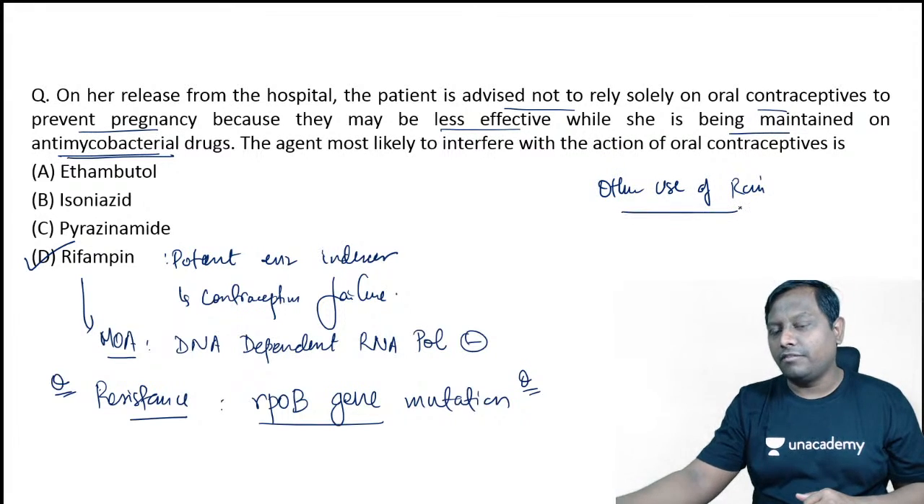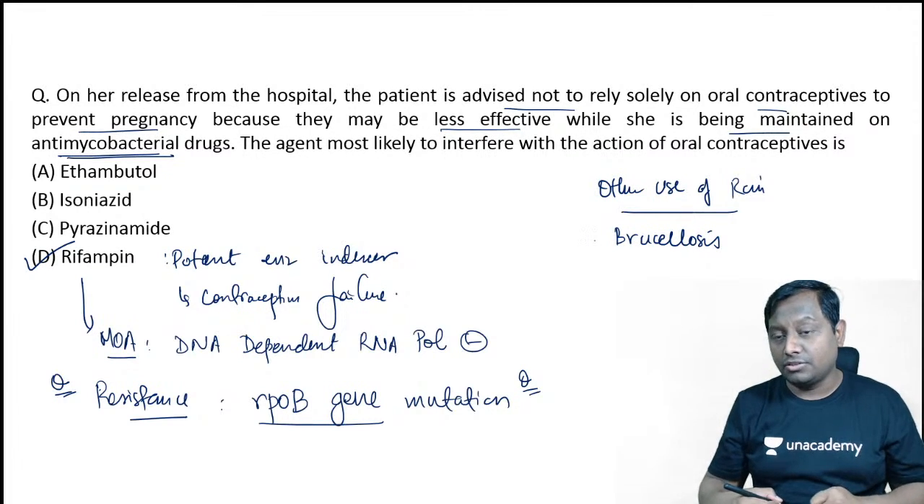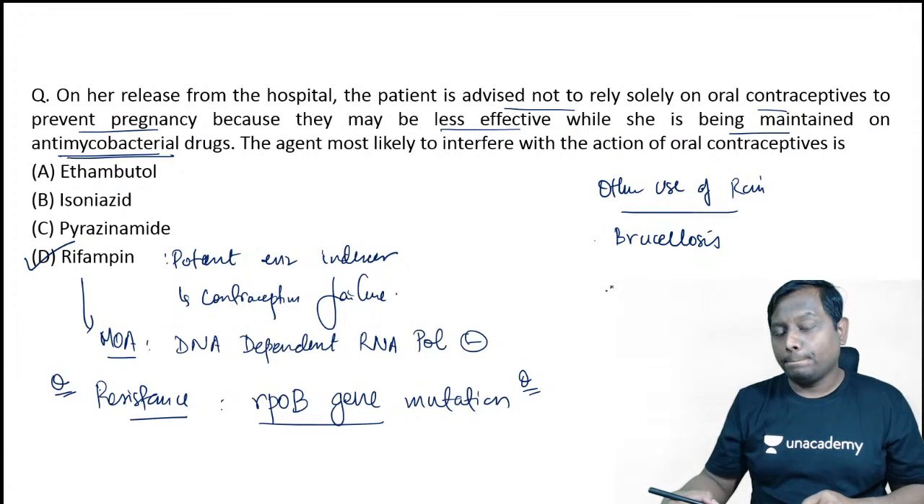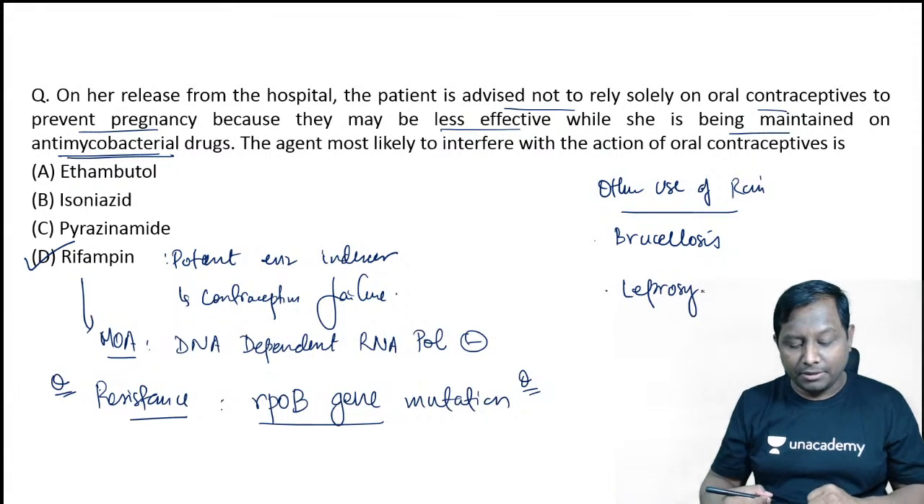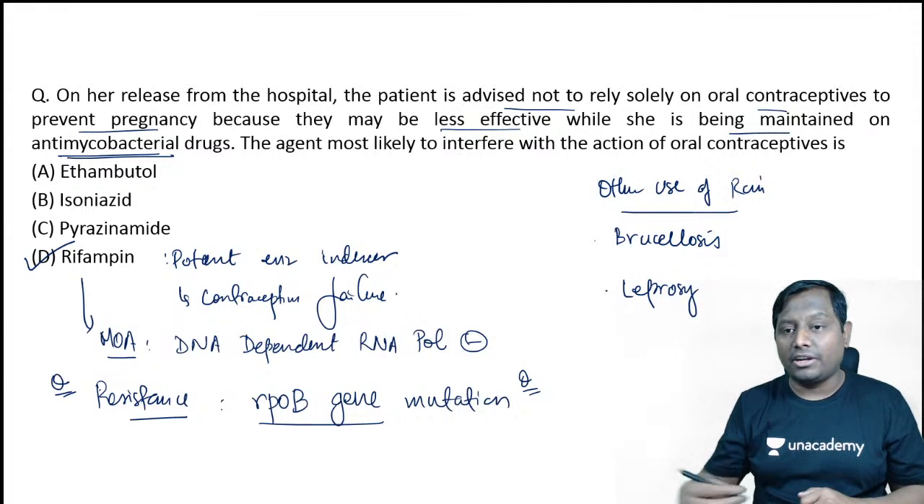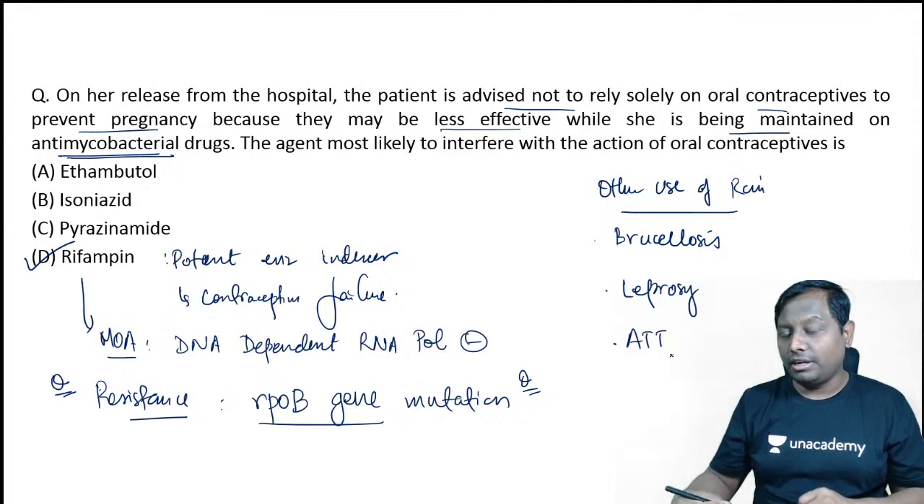There are other uses of rifampicin that we are having. It can be used in brucellosis along with tetracycline. It's a preferred drug in brucellosis along with tetracycline. It can also be used in leprosy, a highly effective drug in leprosy. In leprosy it is given once a month, 600 milligram. And as an ATT drug, it is used definitely.